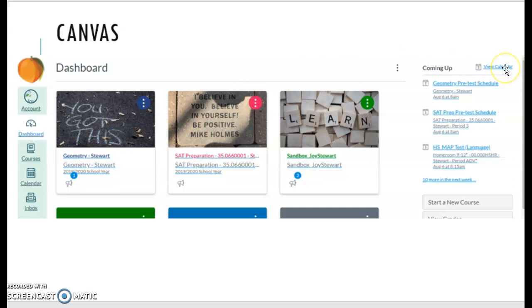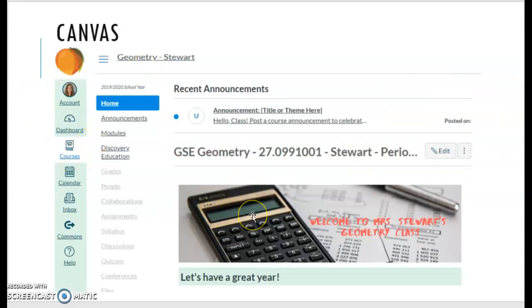If you click on View Calendar from the dashboard, it's going to show all of your class assignments on one calendar, and it can be really overwhelming. So I don't suggest you do that. Well, you can, if you like seeing everything you have to do on Monday, then you can click on it from there. But I personally like to click on the actual course. Since this is geometry, I like to click on the geometry course. It'll take you to a geometry homepage. It just kind of says, welcome to the class.